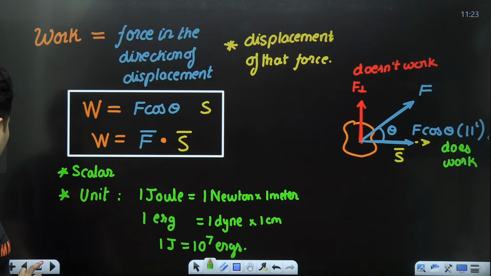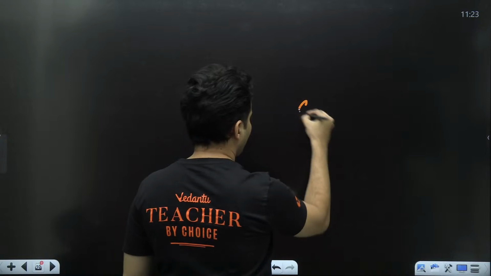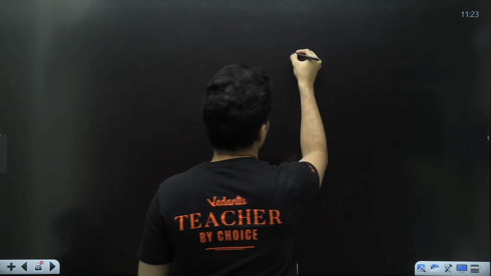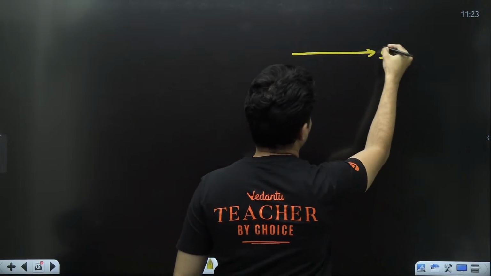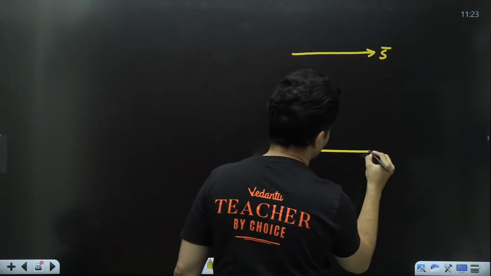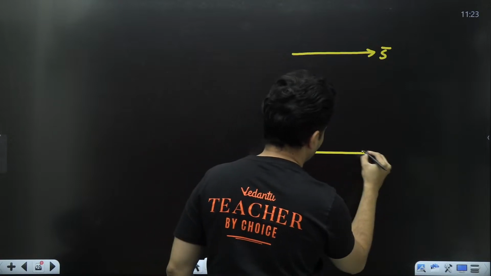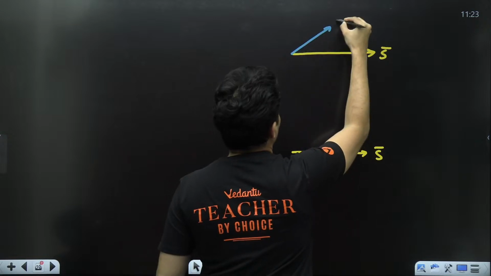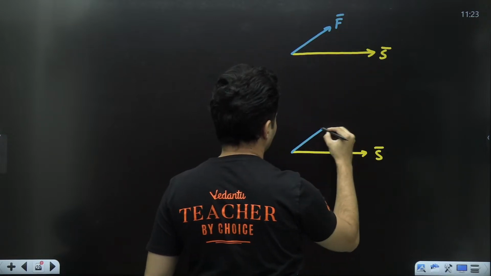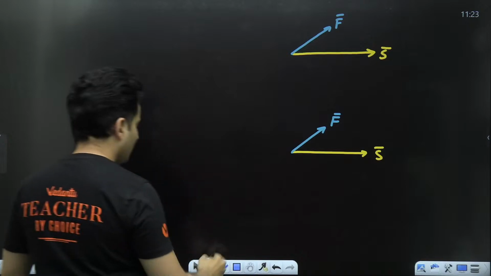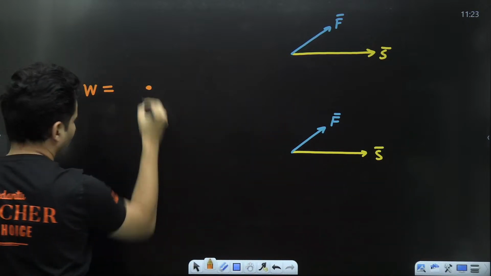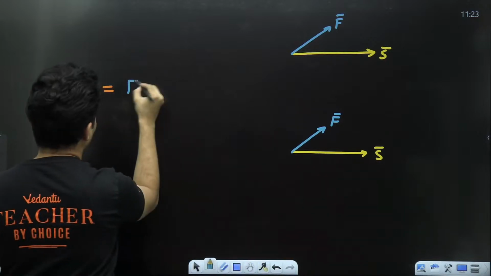Now, one more thing which you should also know is that, just like this body which was there, this was the displacement, and this was the force. We can say that work is force dot displacement in vector form.